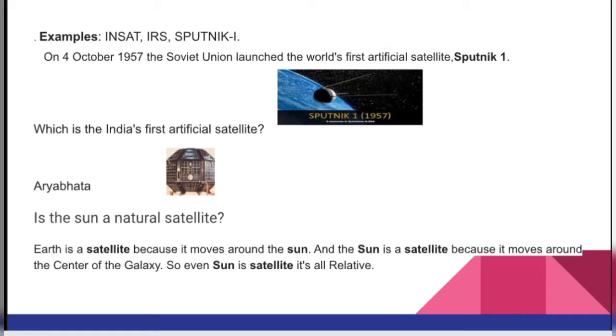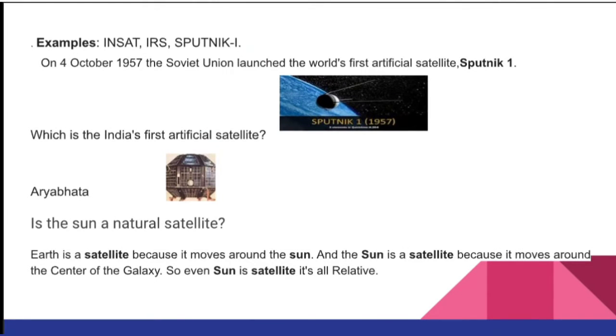Example, INSAT is one. Sputnik I. On 4th October 1957, the Soviet Union launched the world's first artificial satellite, Sputnik. What is India's first artificial satellite? Aryabhata.